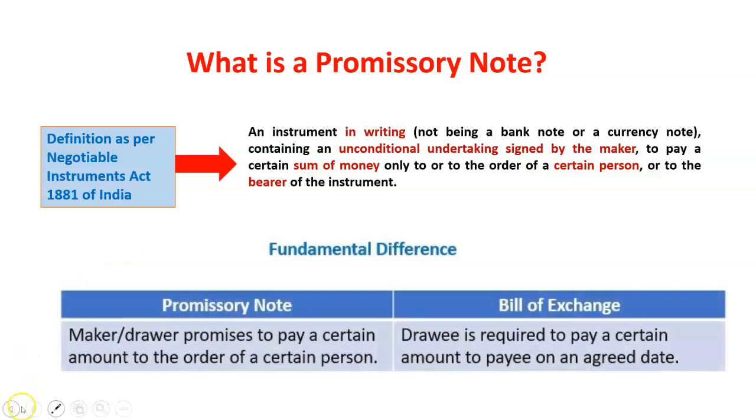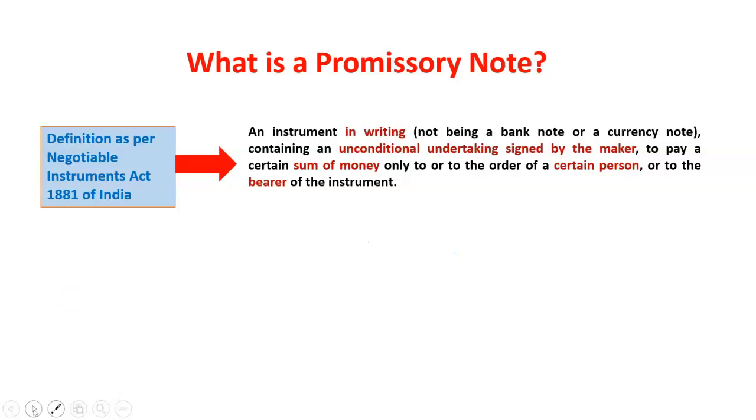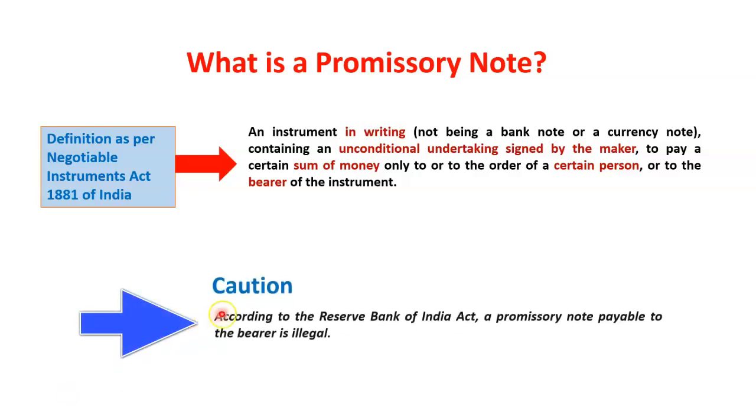In case of a promissory note, the maker or the drawer is signing an unconditional undertaking to pay a certain sum of money, unlike bill of exchange, where the drawee was required to pay a certain amount of money on an agreed date. We will look into other differences in both of these credit instruments in more detail in a separate section. An important word of caution has to be noted. According to the Reserve Bank of India Act, a promissory note payable to the bearer is illegal.